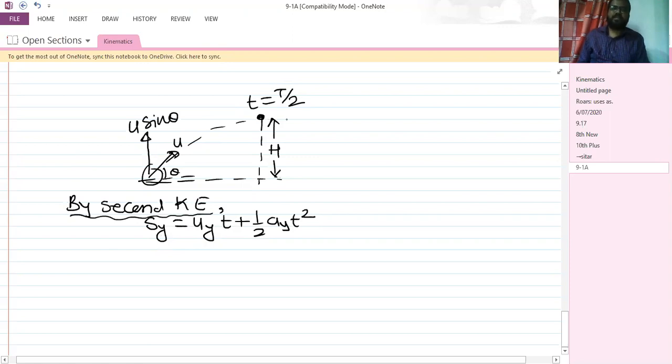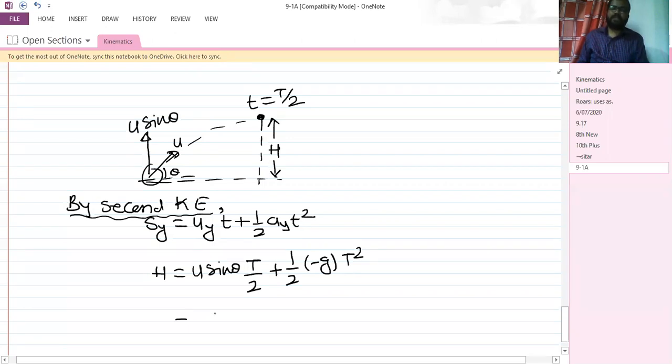The displacement in y direction only, not from the initial point to the final point, is capital H. uy is u sine theta, into t, which is T divided by 2, plus half ay, which is minus g, into t squared.